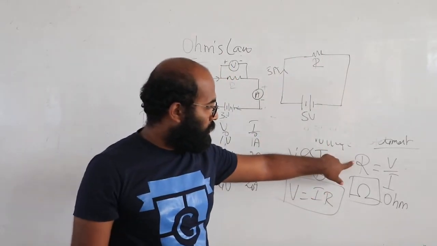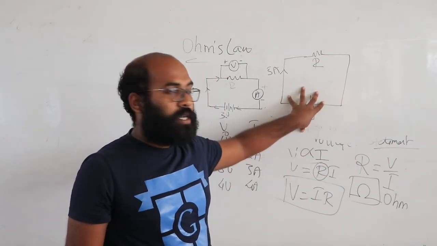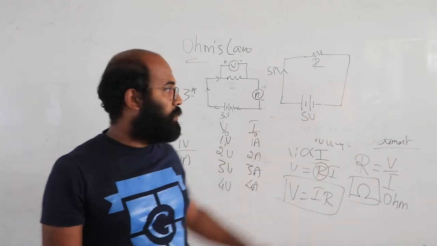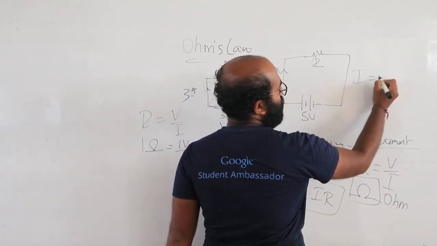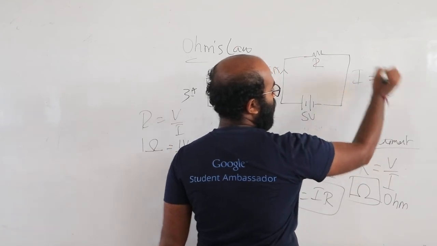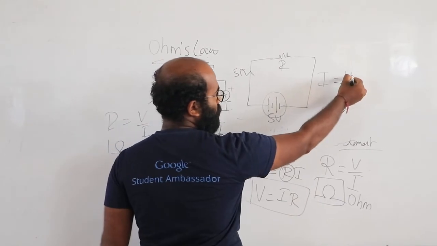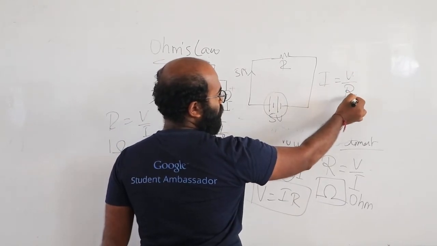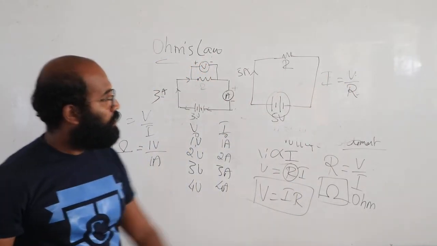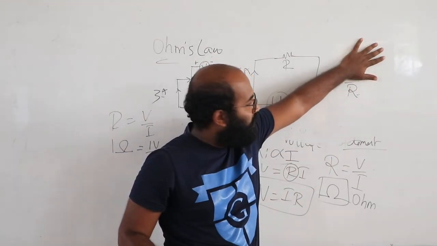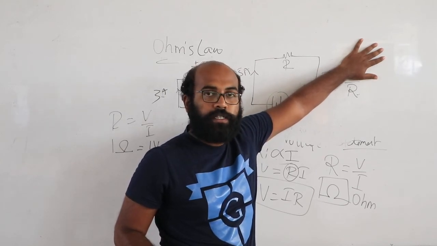So if I change the value of resistance, keeping the potential difference the same, then the current varies, because I is equal to V by R. If V is constant and the resistance varies, then the current also varies.